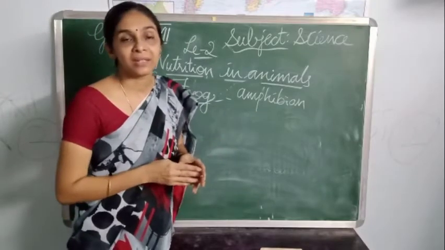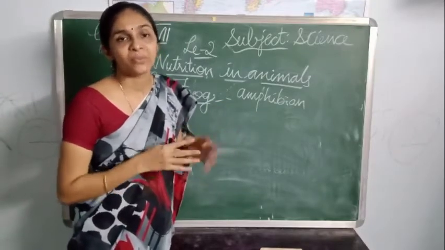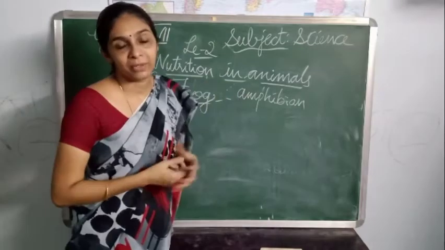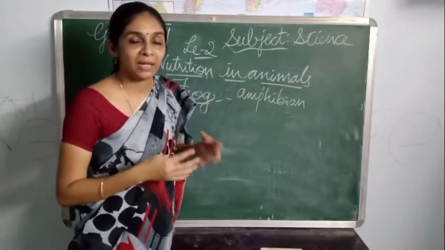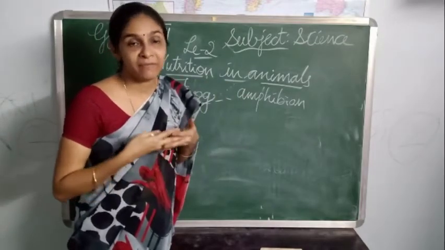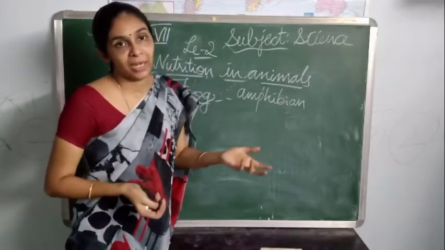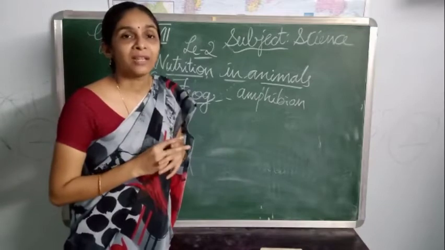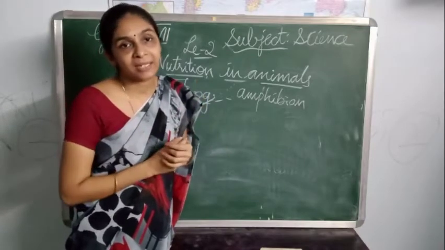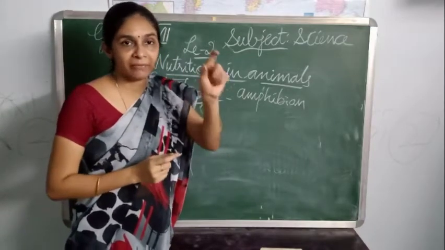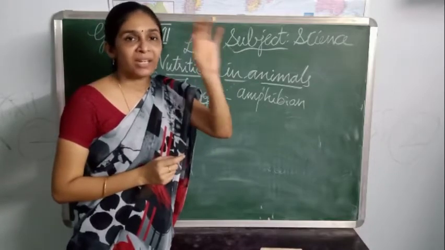If you consider the nutrition in frogs, it is very well developed. That means the digestion process in the frog is very well developed. And how does it trap the prey? Here the frog has a specialized tongue. The tongue is bifid in nature and it is very sticky.